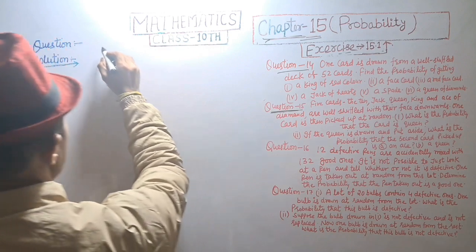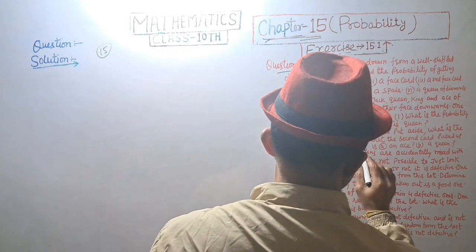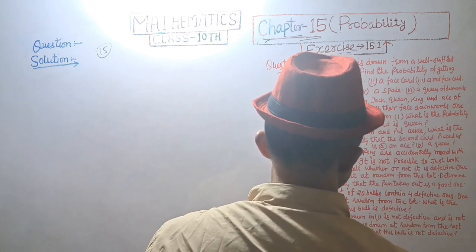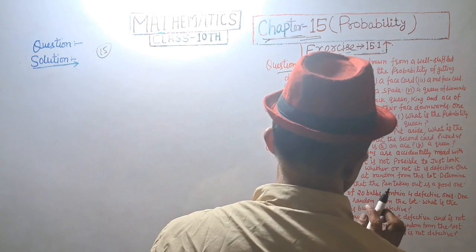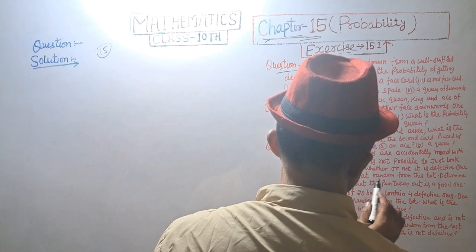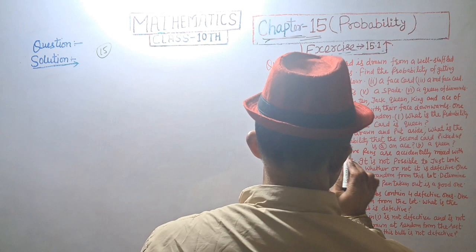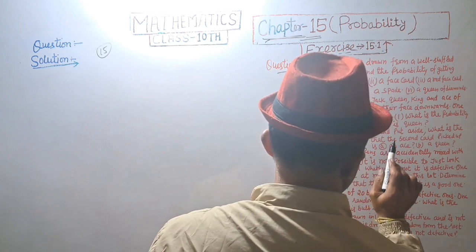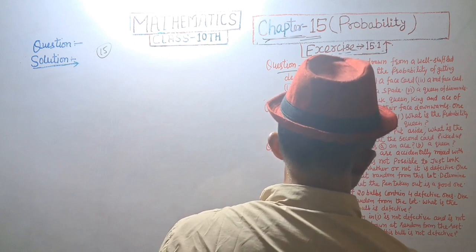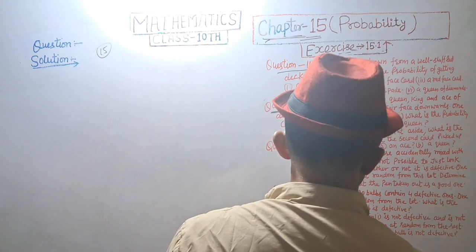Question number 15. 5 cards, the 10, Jack, Queen, King and Ace of diamonds are well shuffled with their faces downwards. One card is then picked up at random. What is the probability that the card is a Queen? And second, if the Queen is drawn and put aside, what is the probability that the second card picked up is an Ace, and a Queen?